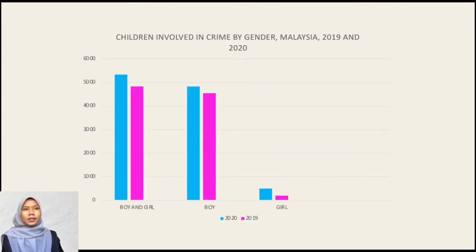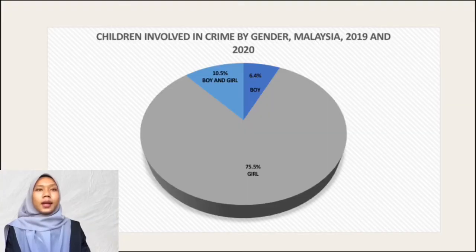The title is Children Involved in Crime by Gender, Malaysia, 2019 and 2020. The first quarter, 6.4% is boy. The second quarter, 10.5% is boy and girl. The biggest sector is 75.5% is girl.